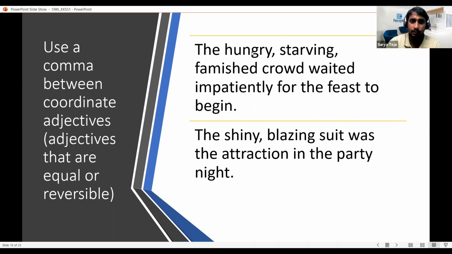And these can be reversible. The order can be changed too. So when we are using such coordinative adjectives in a sentence, we separate them with comma to communicate the meaning.